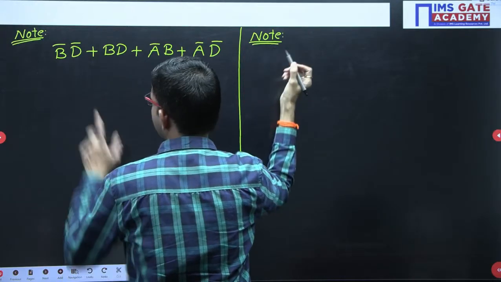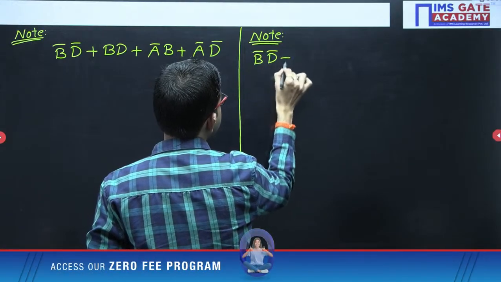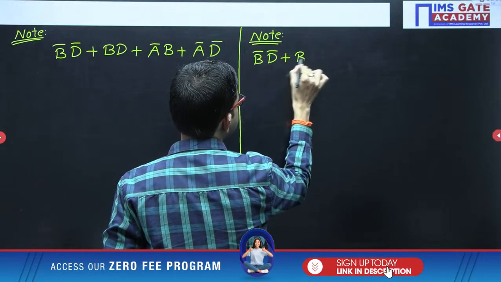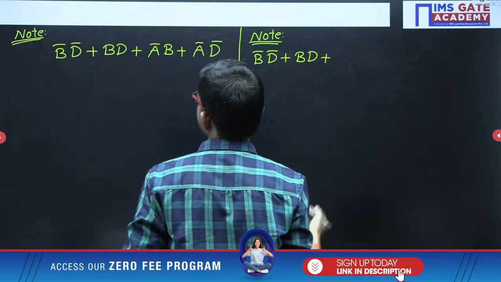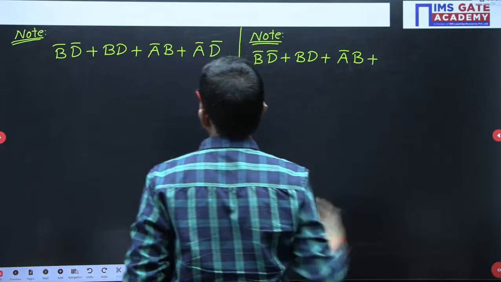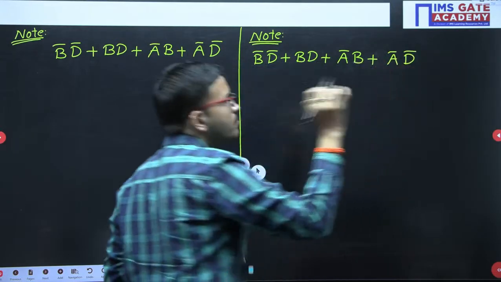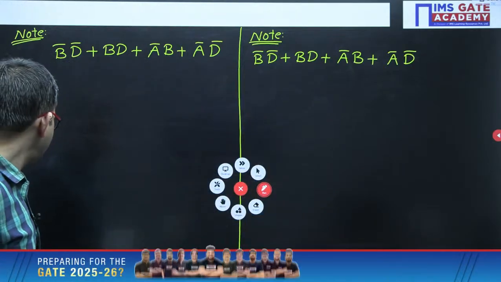Once again I am writing the entire expression as it is: b bar d bar plus bd plus a bar b plus a bar d bar. Okay, I will be discussing. I am just keeping a pause here.